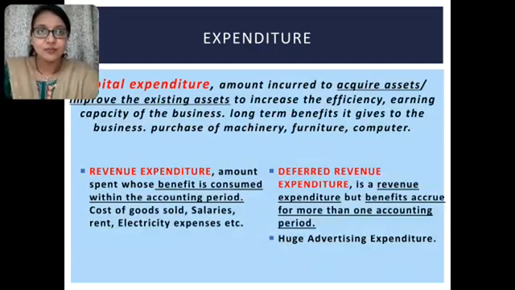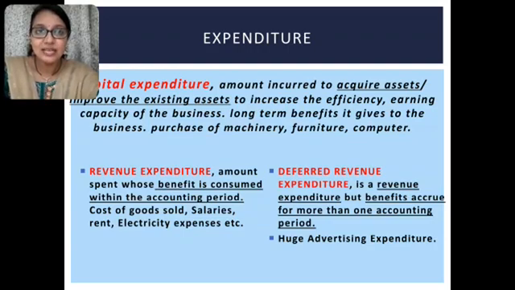Capital expenditure. Students, whenever we purchase some or the other asset which will give us benefit for more than a year, or that particular asset will increase our earning capacity, then the expense on those assets is known as capital expenditure. For an example, if you purchase machinery for our factory, furniture, or computers, these all are the assets which will help us to increase our earning capacity, and because of that they all are known as capital expenditure.